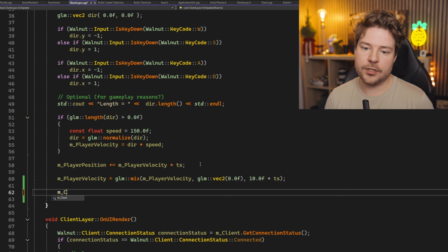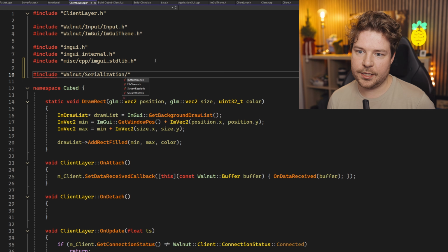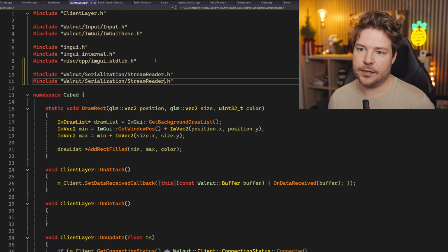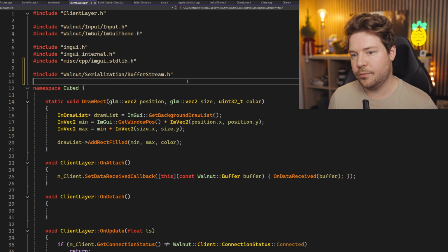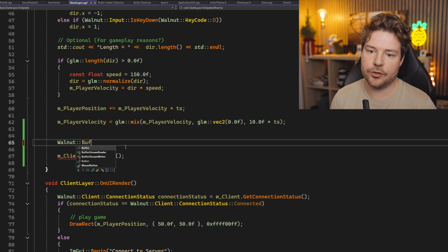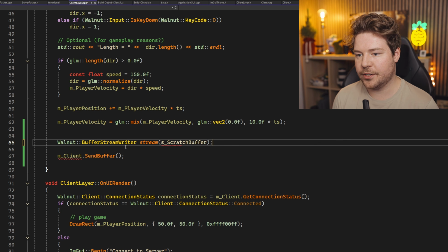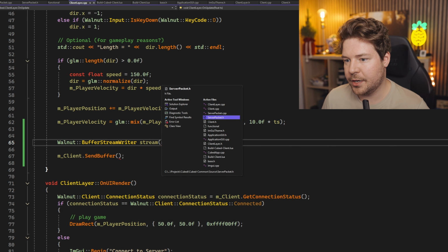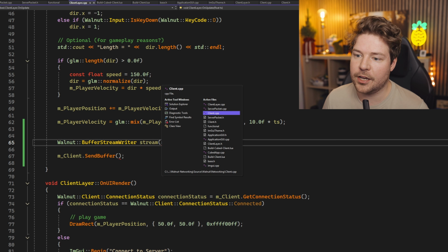So for now, I'll just do client send buffer, and then we obviously need to encode this stuff. So let's grab Walnut serialization. We'll do stream reader and stream writer, and I guess it's going to be buffer stream actually, which should include both of them. So now I can just do buffer stream writer stream, and then we'll create that same scratch buffer, because I definitely don't want to be allocating every single time we need to send this every frame. Instead, it's just much better for us to have a present allocation that we can just send.